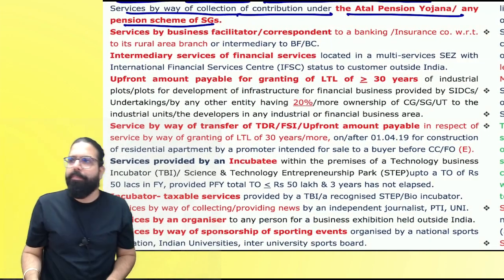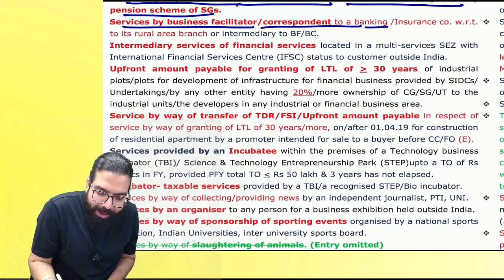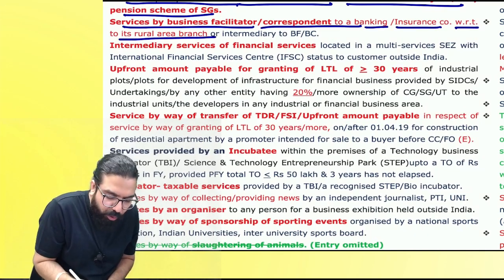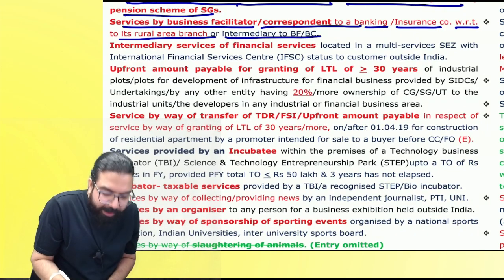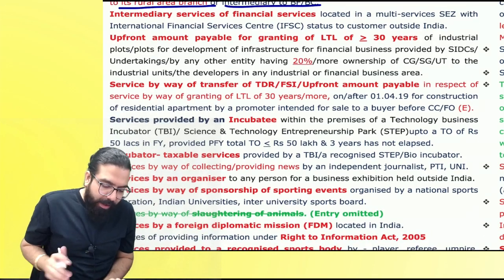Next. Services by way of collection of contribution under Atal Pension Yojana or any pension Yojana, on that collection charges there will be no GST. Then services by business facilitator or business correspondent to a banking company or insurance company with respect to its rural area branch, or intermediary to business facilitator or business correspondent. Do you remember, everyone? Always exempt.